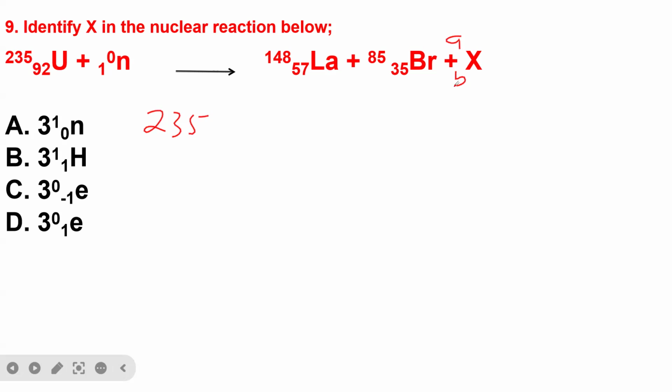So we have 235 plus 0, which is equal to 148 plus 85, then plus 8. At the end, the mass of the reactants is going to be the mass of the products.